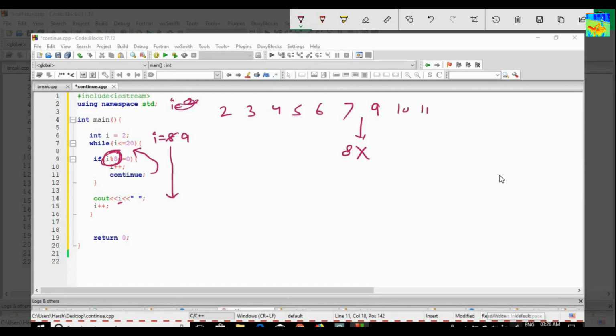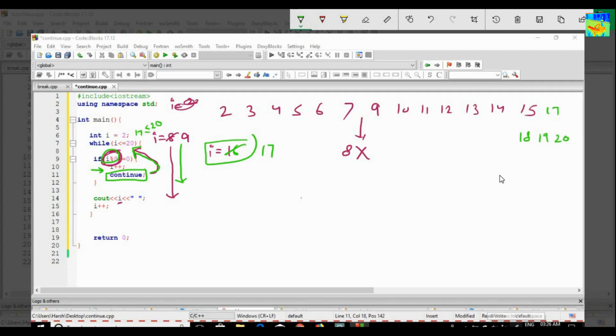Similarly 10, 11, 12, 13, 14, 15. Then the value of i will become 16. This condition will again become true, and then you will increment the value of i, so the new value of i becomes 17. Then you will again hit the continue statement. Continue means go up and check the condition. 17 is less than or equal to 20, so you will again come inside the loop, and then you will print 17, then 18, 19 and then 20.